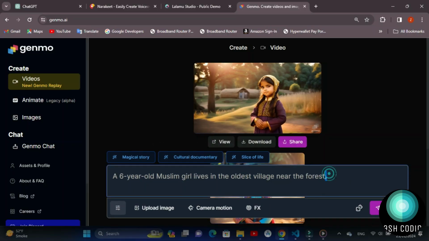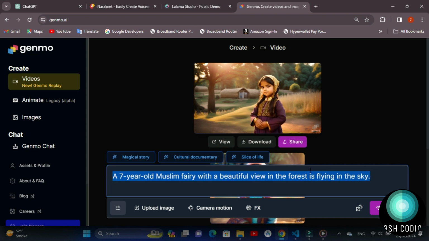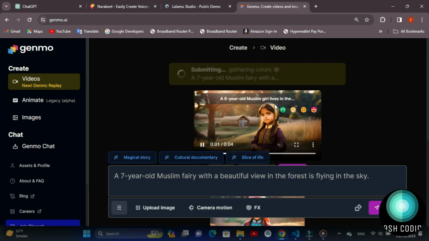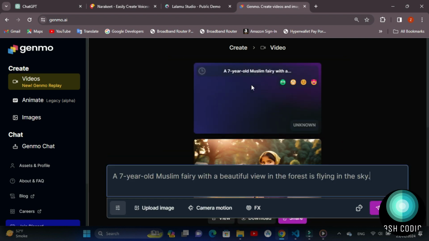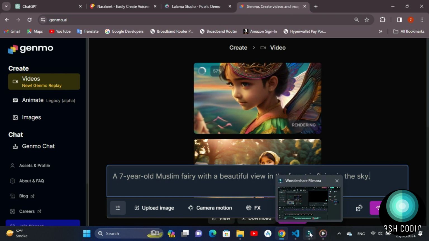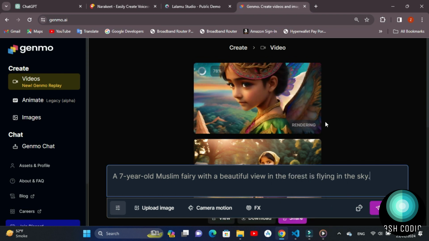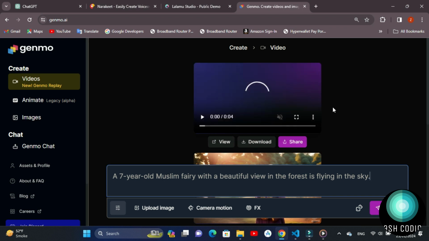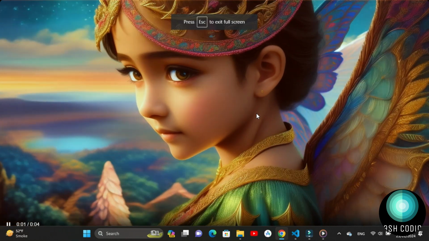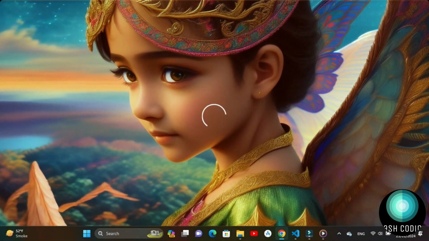Now, let's write the second prompt. A 7-year-old Muslim fairy with a beautiful view in the forest is flying in the sky. Then, click the Submit button. Wait until the video is generated. As you can see, the video is ready. Watch in full screen view. You can see that its result is in HD quality.